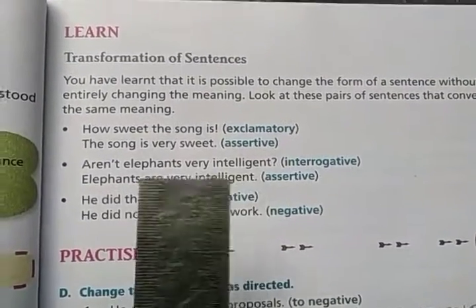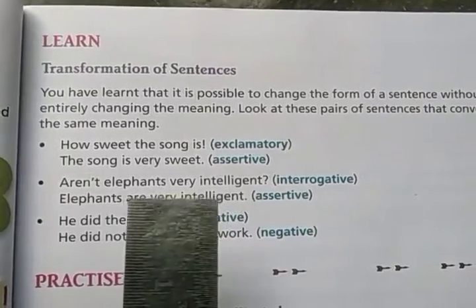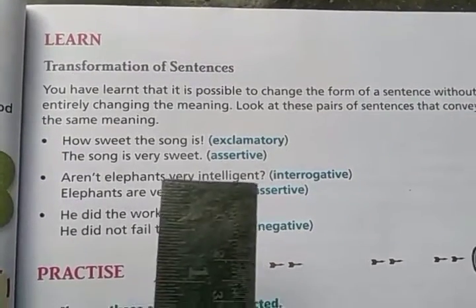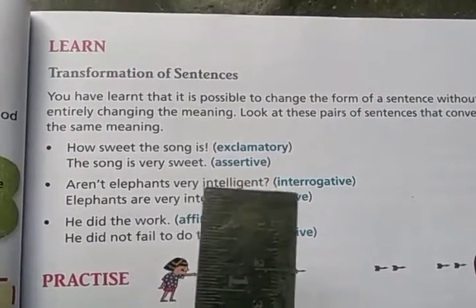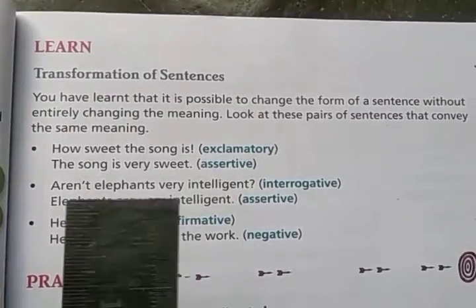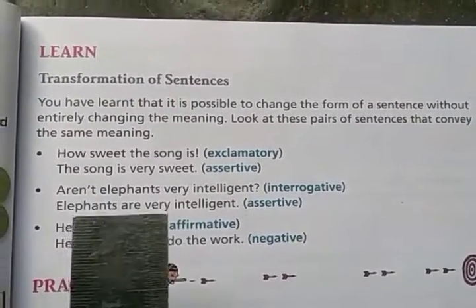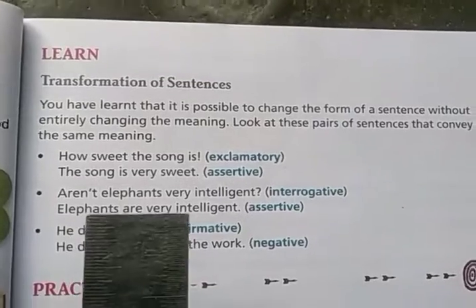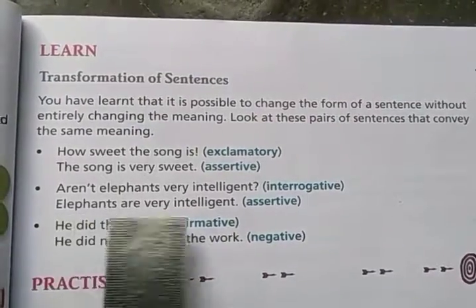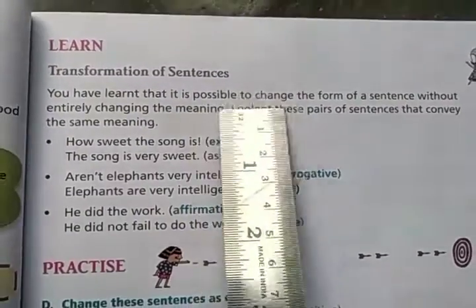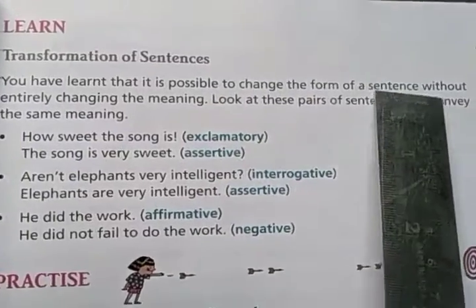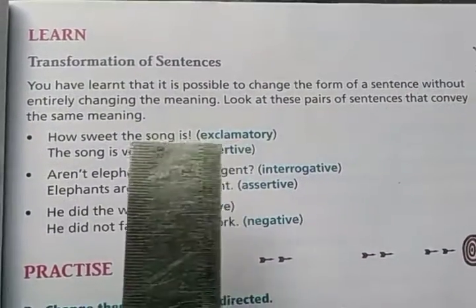So in this manner you can transform the sentences, but the meaning is still the same. You can transform the form of the sentences and the meaning will be the same as directed. You have learned that it is possible to change the form of a sentence without entirely changing the meaning.